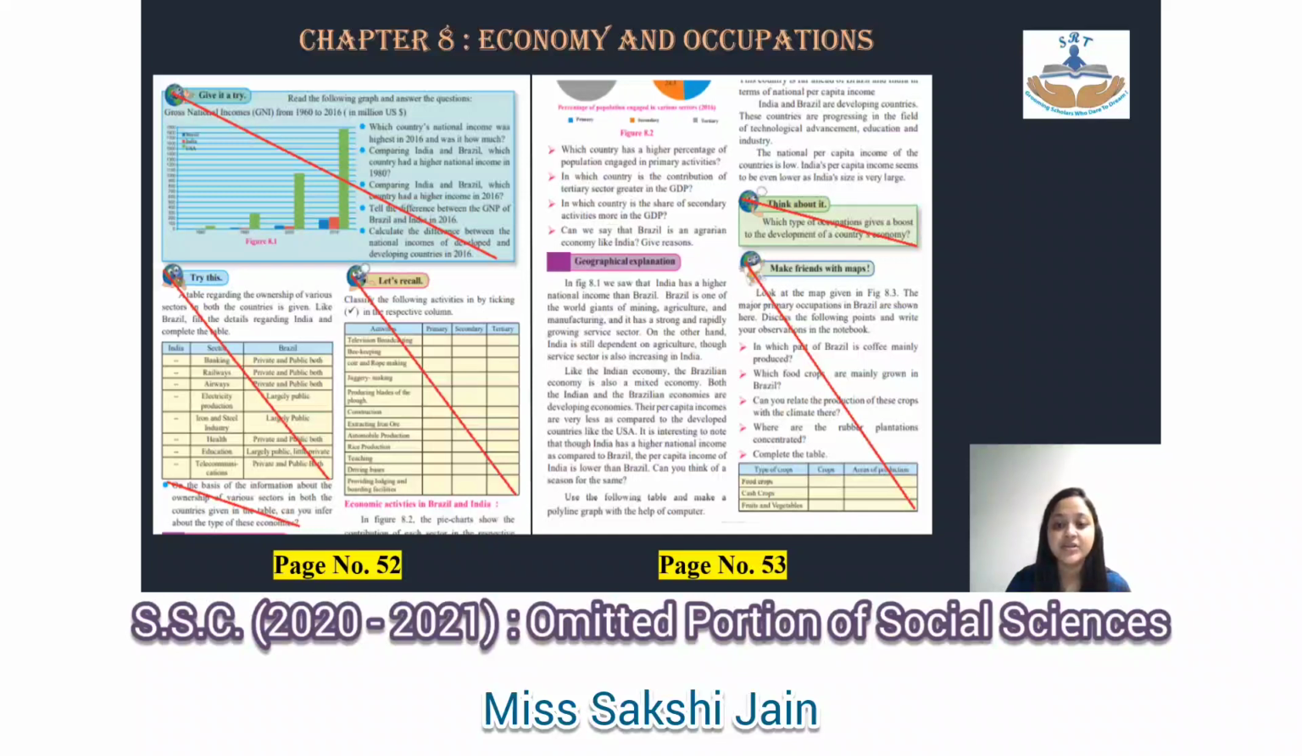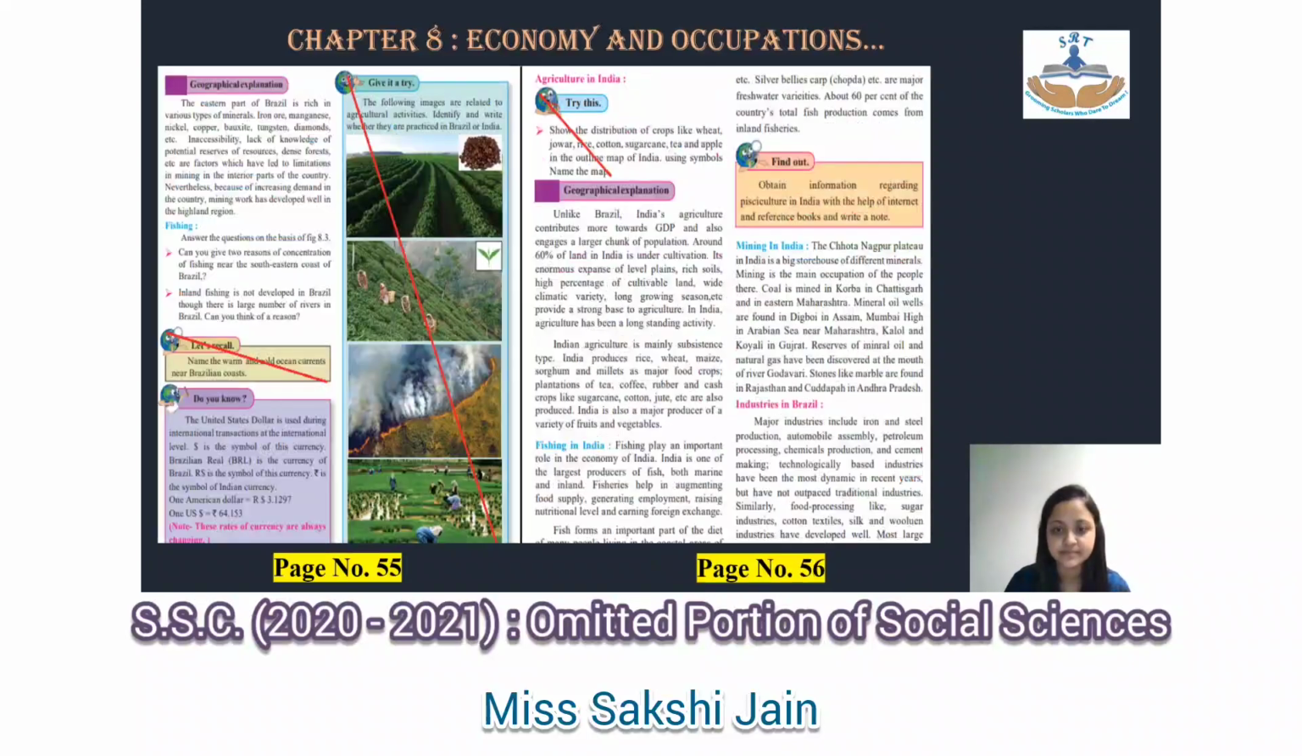Page number 53, think about it, you will cancel, and make friends with maps also you will cancel along with the table which is given below. Moving on to page number 55 now, let's recall is cancelled again over there, and give it a try with those images. Everything is cancelled for you. Page number 56, again that try this is cancelled.